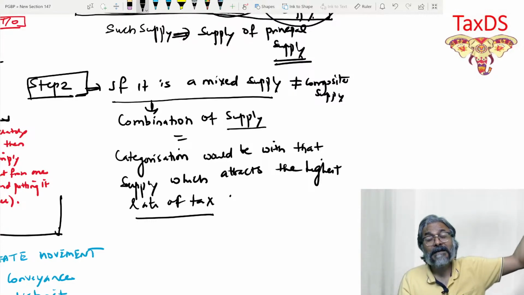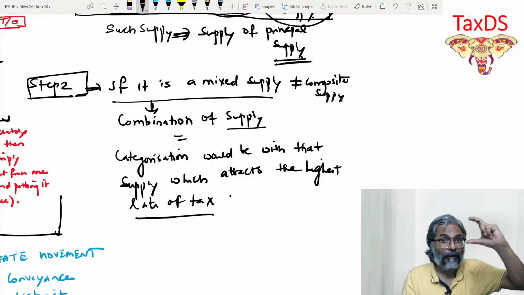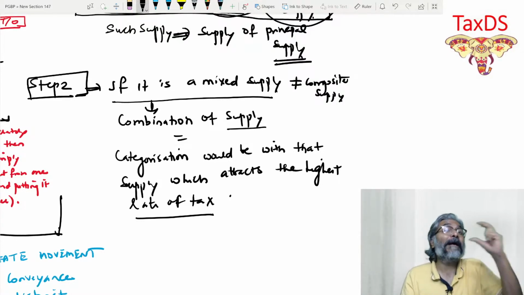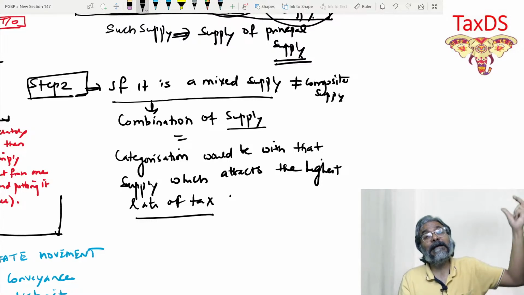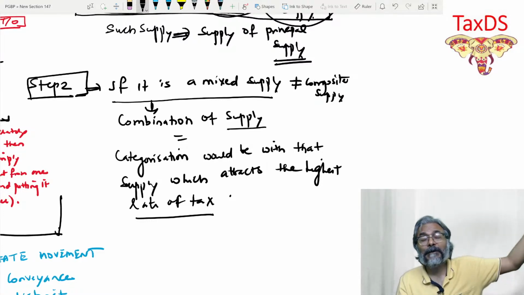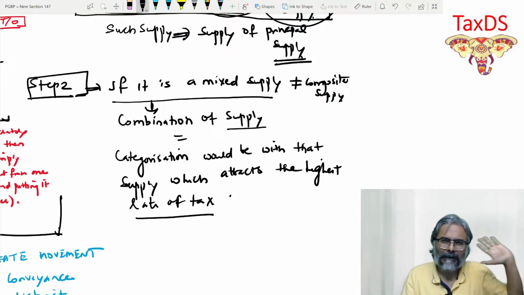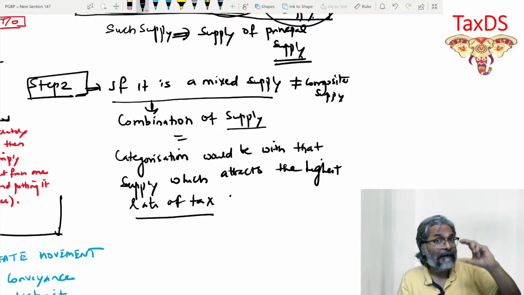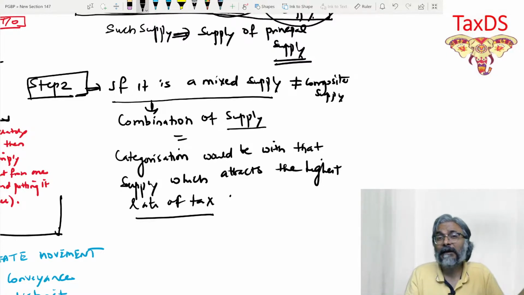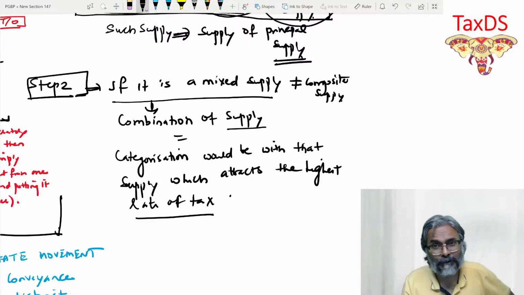So this mixed supply, which is a combination of the ground floor and the first floor, will attract the rate of GST applicable to the letting out of the commercial unit, which is the shop. So for the entire rent of rupees 1 lakh, you will be subject to the GST as applicable to letting out of the commercial shop.